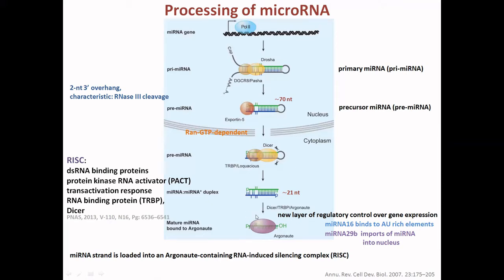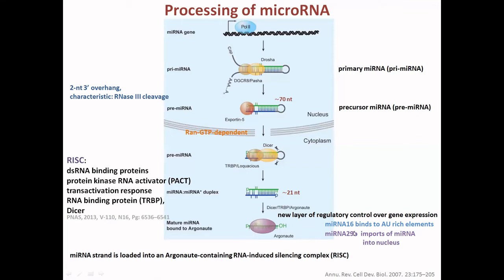This regulation of translation is a new layer of regulatory control over gene expression, and the microRNA, as we discussed in our RNAi lecture, binds to the seed region at the poly A tail site, or the 3' site of the mRNA, or the 3' untranslated region of the mRNA.